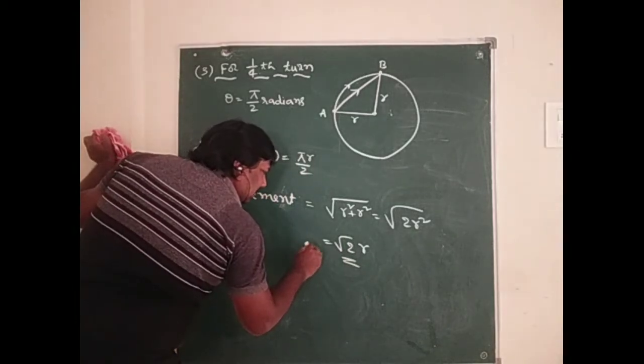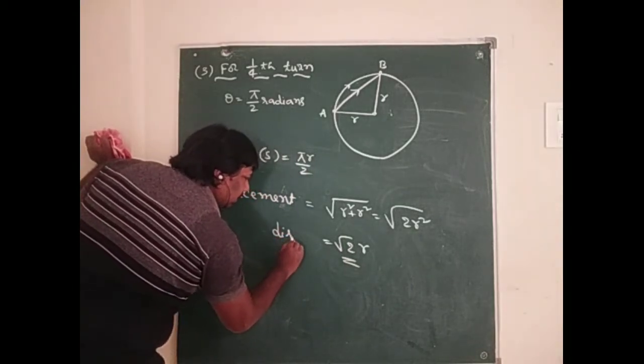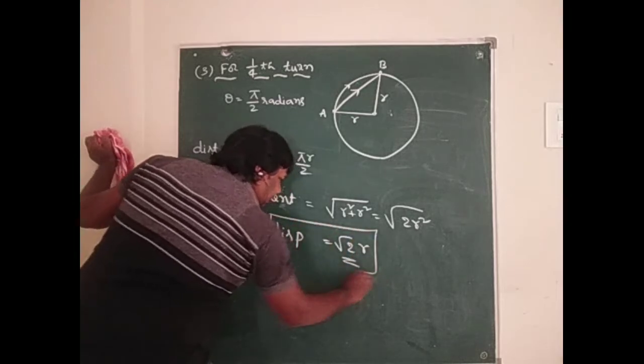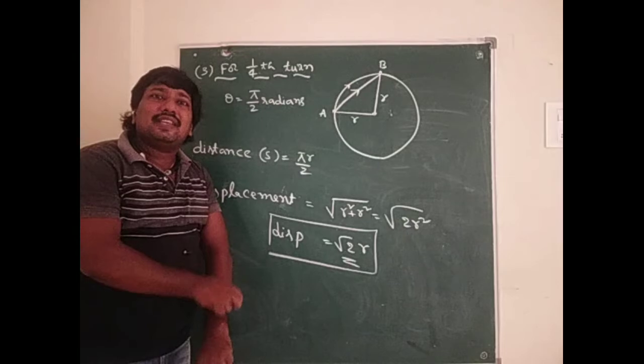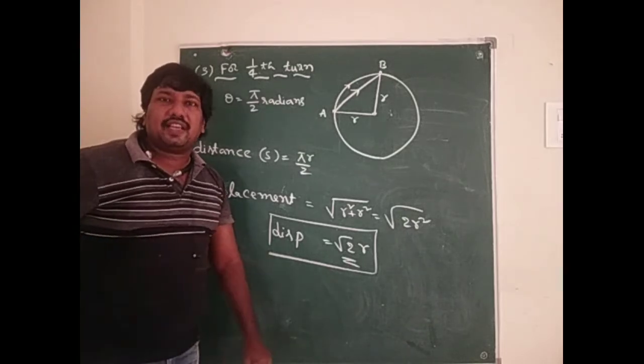So this is the displacement. These are the applications of distance and displacement in different cases.